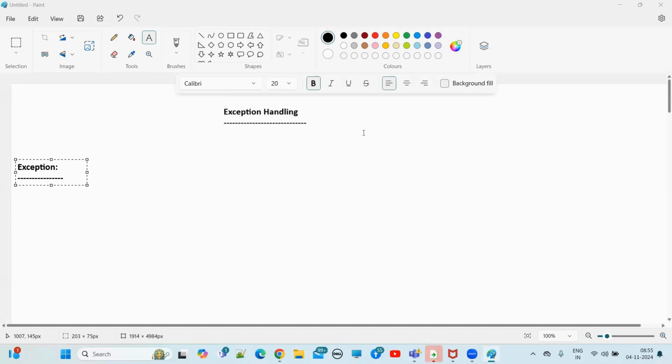Right? If the payment process fails, what will happen? Your order also will be cancelled. Am I right or wrong? Yes, sir. So finally, what will happen? Abnormal termination of the program, instead of graceful termination of the program. So what is the end result here? Abnormal termination of the application.